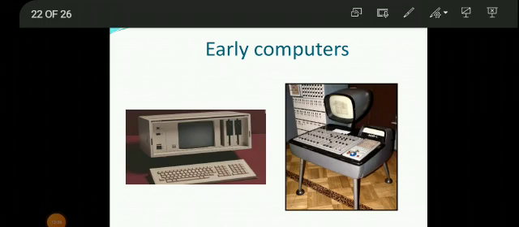Dear students, early small computers were looking like this. Before this, the computers were very big in size and they were not movable or portable. So a small firm named MITS made the first personal computer, PC. The first PC's name was the Altair. This computer, which used Intel Corporation's 8080 microprocessor, was developed in 1974. It was not very popular among the people and its commercial appeal was very limited.